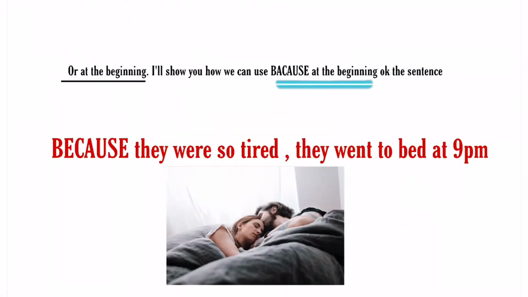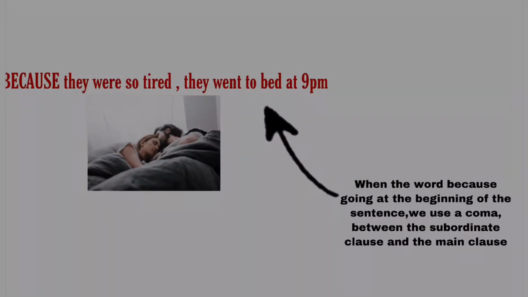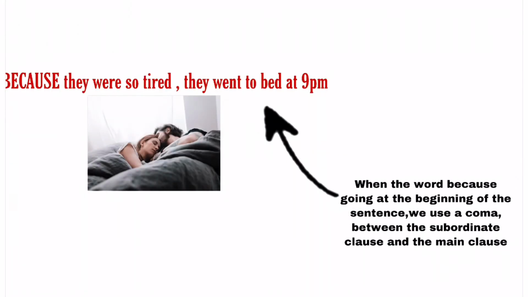Or at the beginning. I'll show you how we can use "because" at the beginning of the sentence. Because they were so tired, they went to bed at 9 p.m. When the word "because" goes at the beginning of the sentence, we use a comma between the subordinate clause and the main clause.